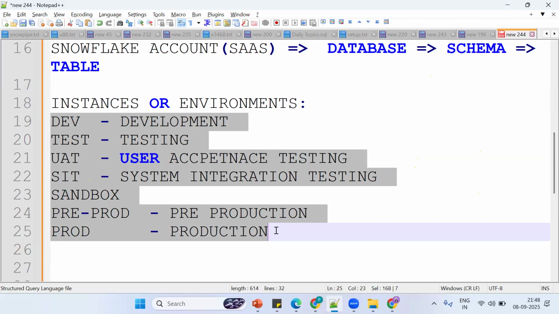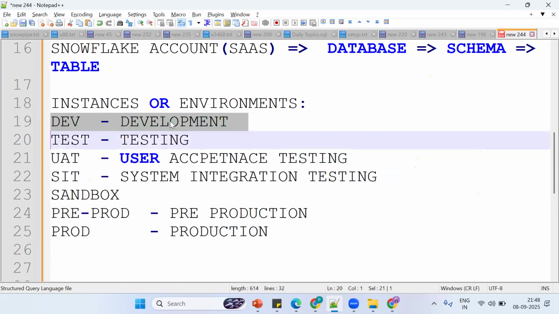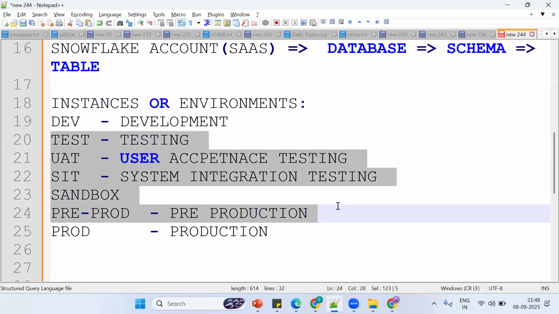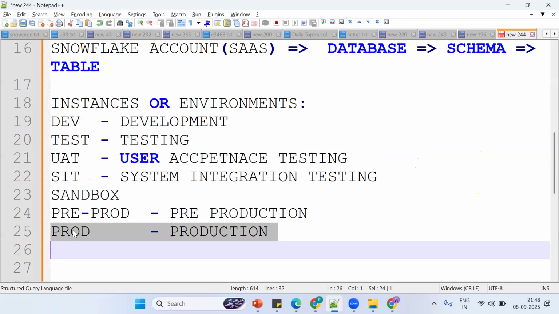Which instance will the developer work in? The developer dev instance. So as a part of the work, we'll mostly work on this instance. Who will work on this one? The testing team. Okay. So who will work on these? Production.